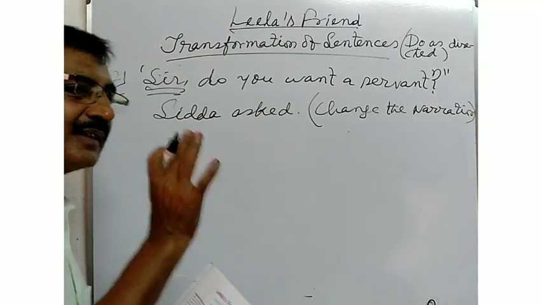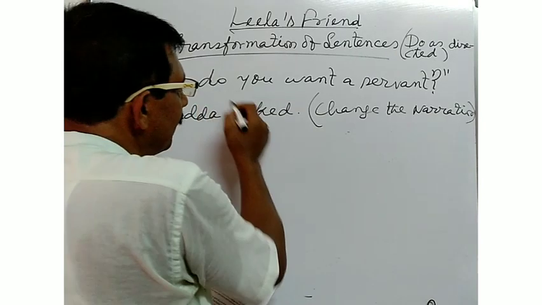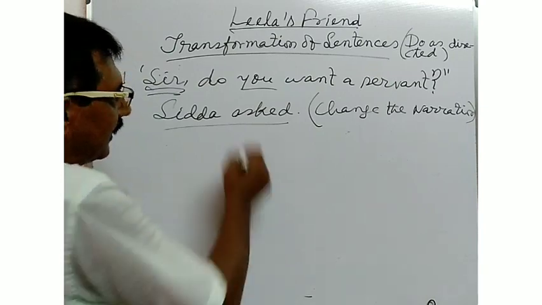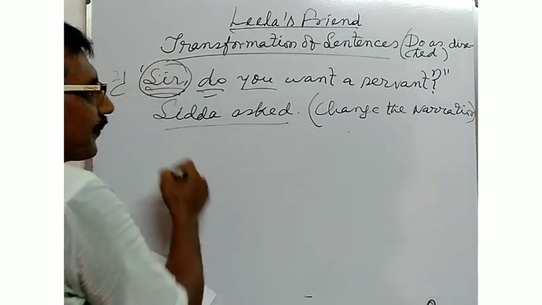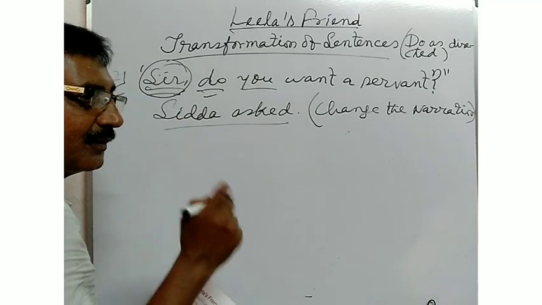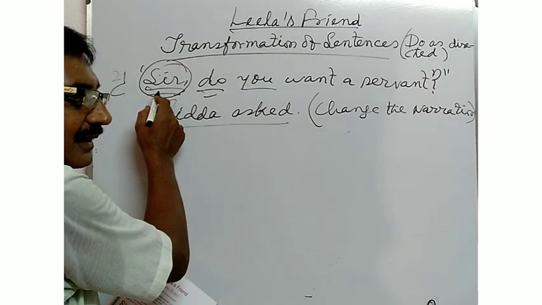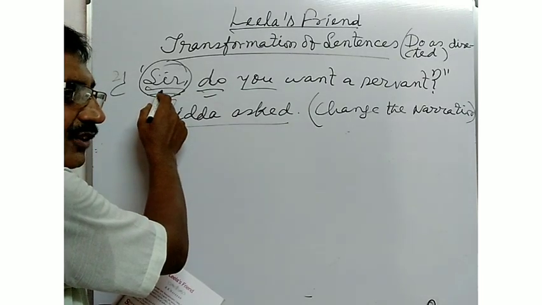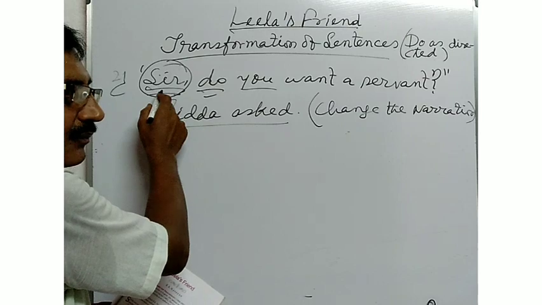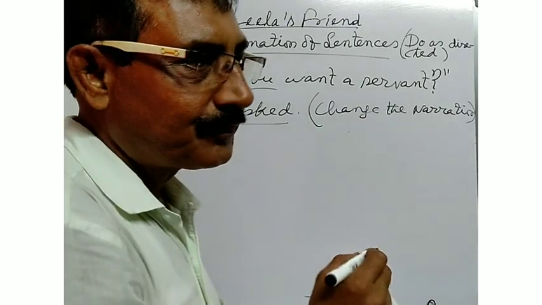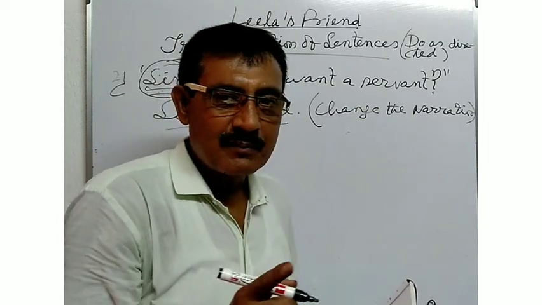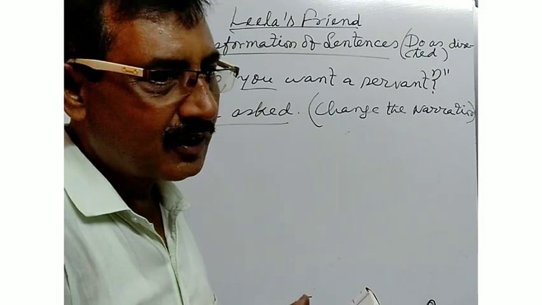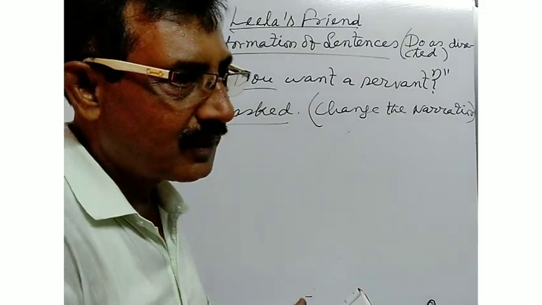So addressing Mr. Shivshankar as sir, Sita asked if he wanted a servant. But here sir is used to address Mr. Shivshankar, so it is the case of address. Such a word is used to indicate the case of address or vocative case. Nominative case, objective case, possessive case and case of address. Here sir is used to express the vocative case or case of address.